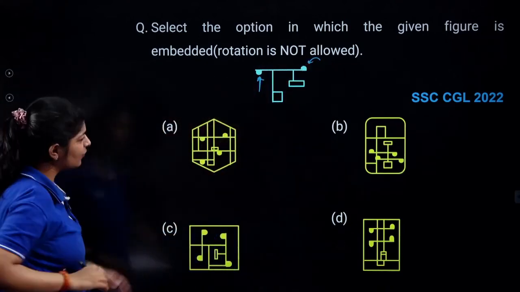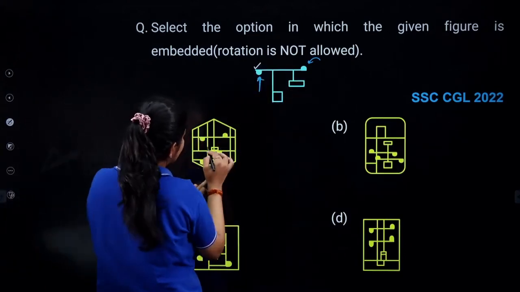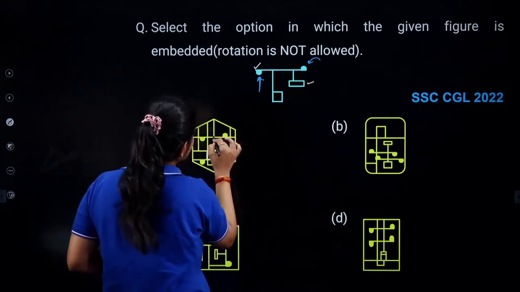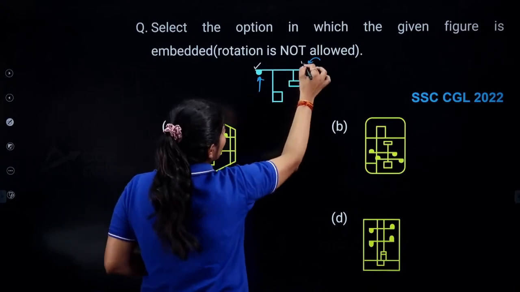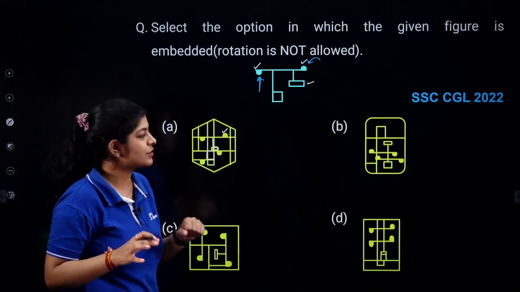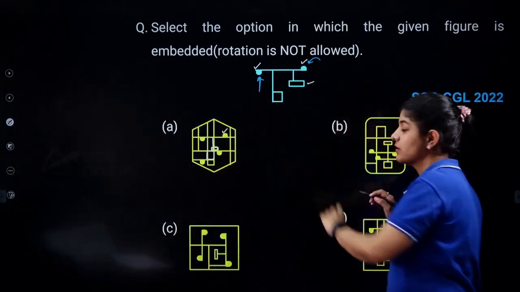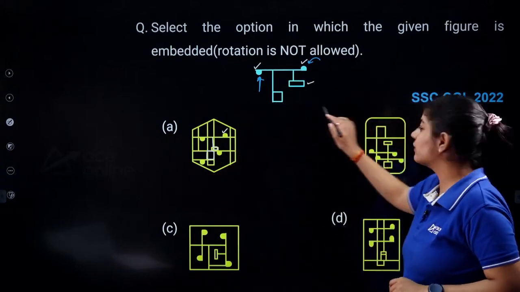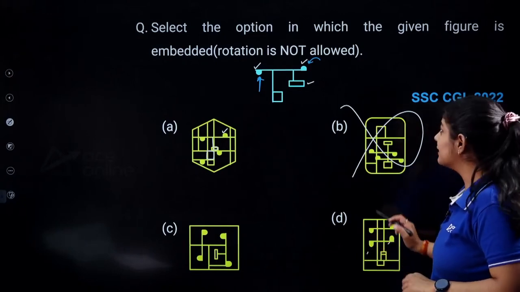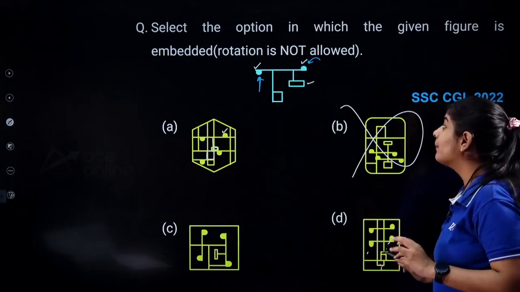Okay. If you check in this figure, are you getting this one? Yes, I am getting this particular box. Right? Are you getting this one? Yes, I am getting this one. Are you getting this one? Yes, I am getting this one. But we will check the rest of the options as well. Here, I am not getting this particular box. In this one, I am not getting this particular box, so this option is eliminated. In this one, the bubbles are correct, but the position of this one is not appropriate.